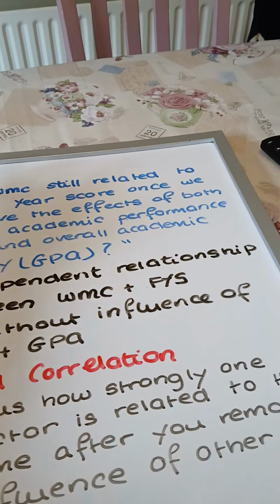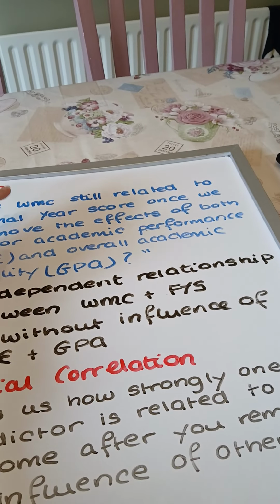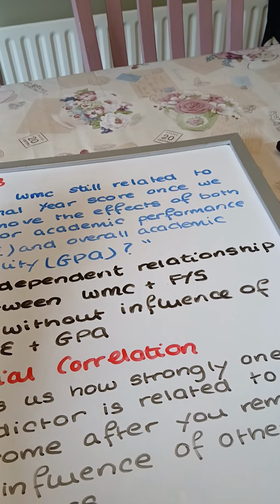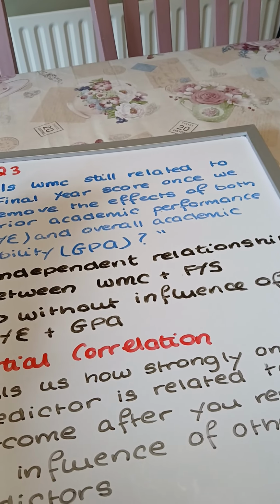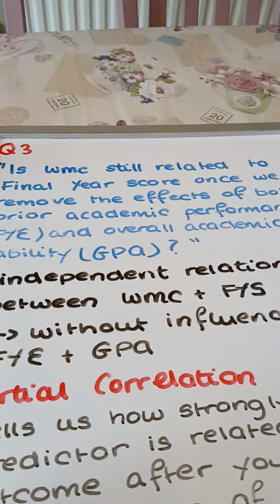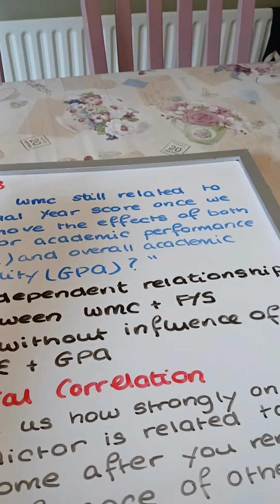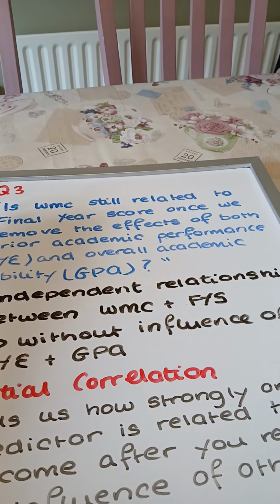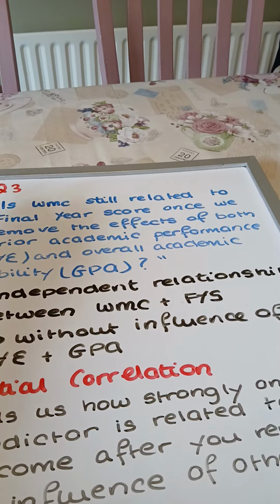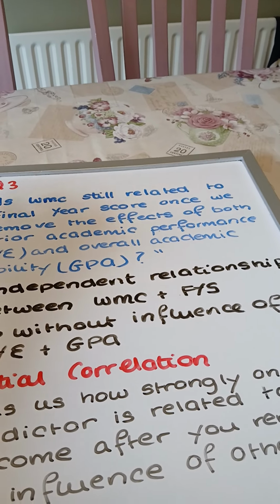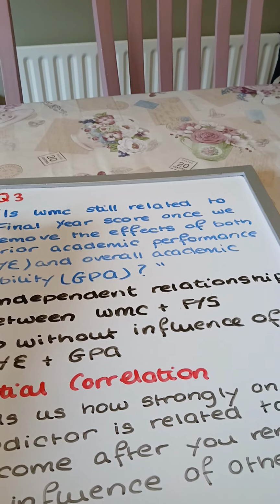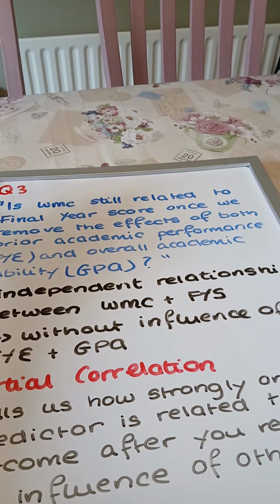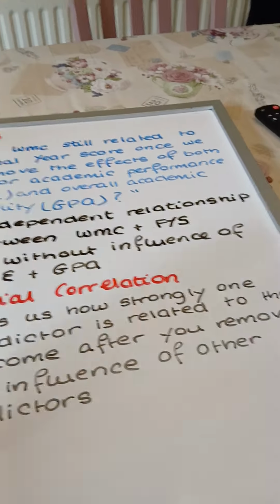So we want to know, is working memory capacity still related to final year score when you remove these two variables? Obviously these two variables, FYE and GPA, are going to cause variance in the correlation because they're factors that need to be considered that affect the final year score, which is the dependent variable. So they want to remove these two variables and see if the correlation is still strong, basically.